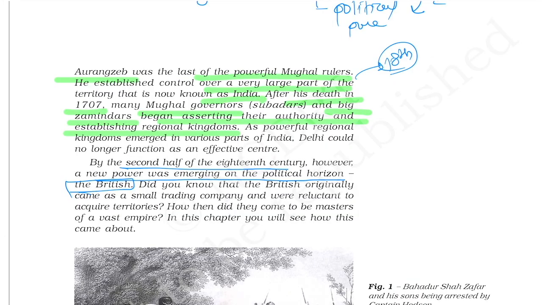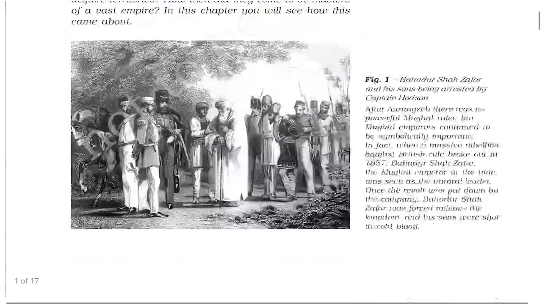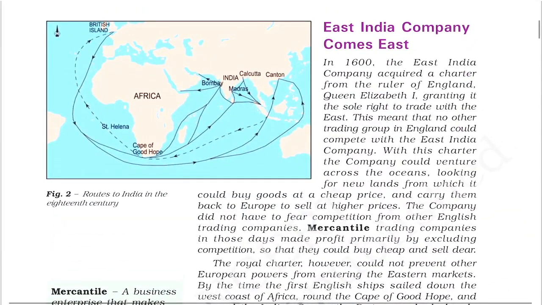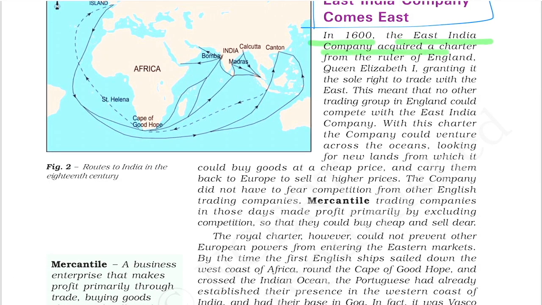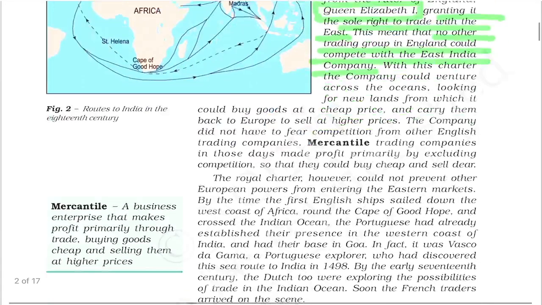So we are going to see this transition from trade to territory. Let's start with the arrival of the English East India Company. In 1600, the English East India Company acquired a charter from the ruler of England, Queen Elizabeth I. What was the charter about? Granting it the sole right to trade with the East. Sole right means Queen Elizabeth I had given this exclusive right to the English East India Company, means no other trading group in England could compete with the East India Company. They have this exclusive right.